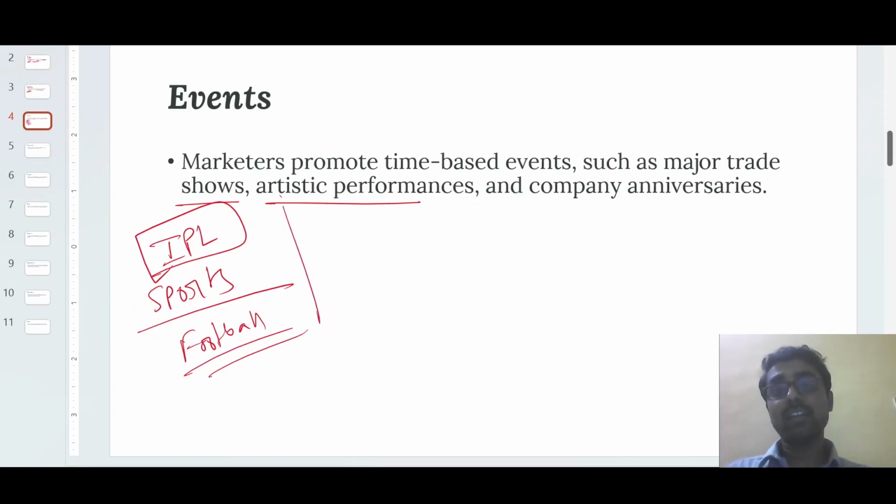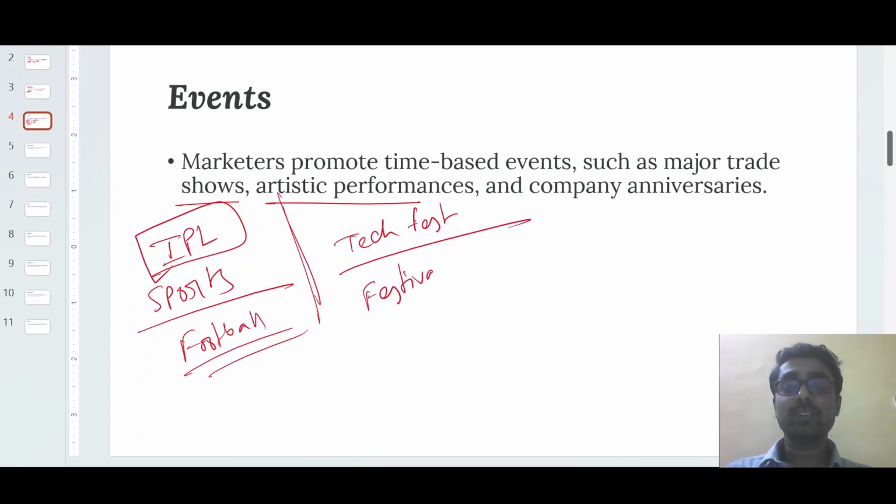And not only that, just think in a smaller way, like different tech fests. That could be any festival also, because we know that during festivals, club members ask for sponsorship. Sponsorship is ultimately investing in that festival. So the tech fest or cultural fest of the college basically sells that event.